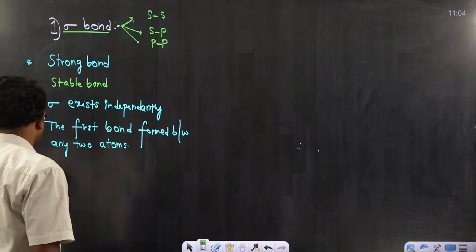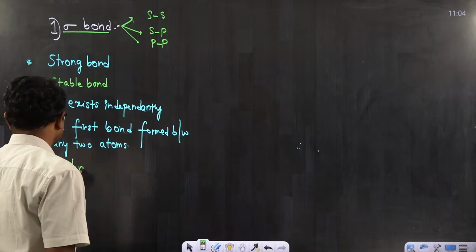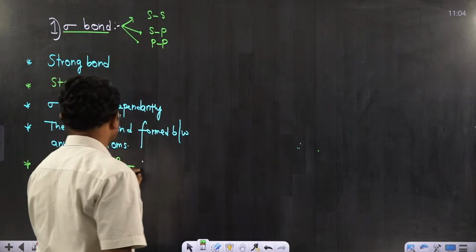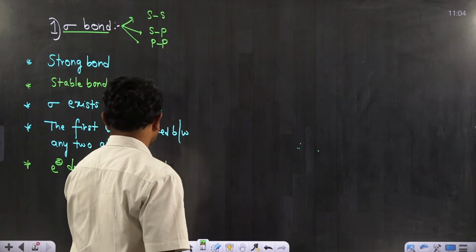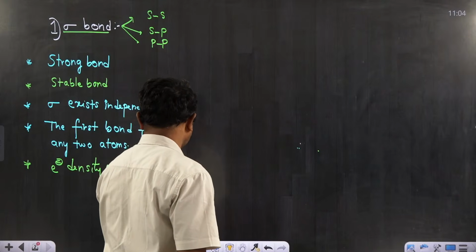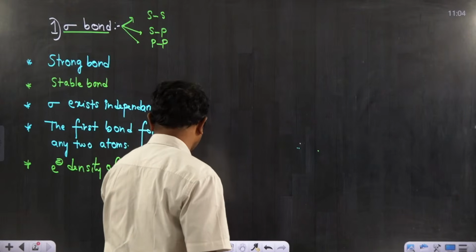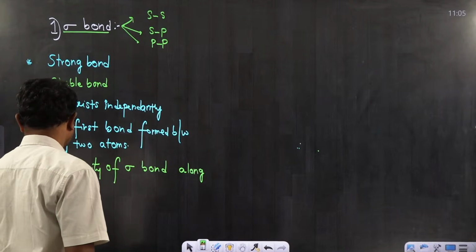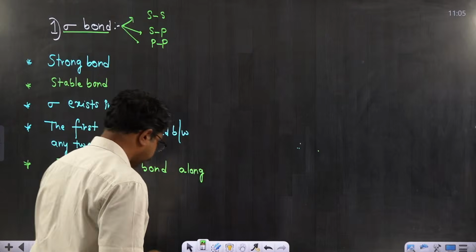Electron density of sigma bond is present along the axis. I can also write spherically symmetrical, but mainly along the axis, right?